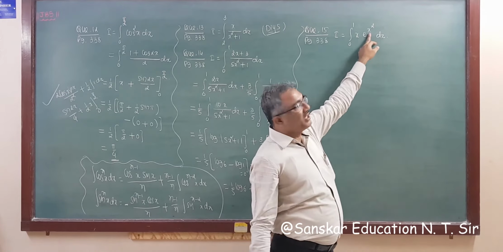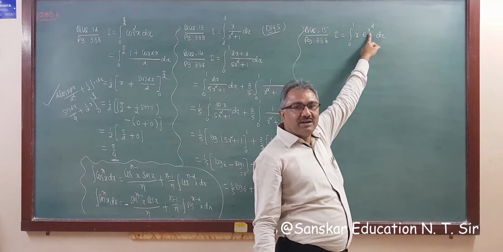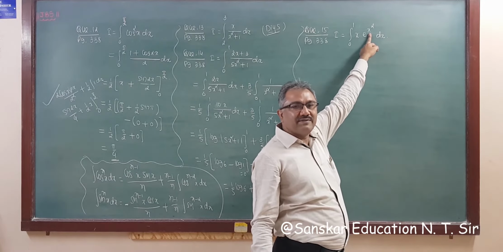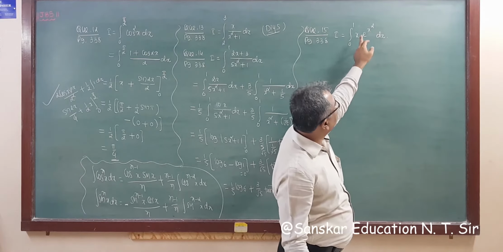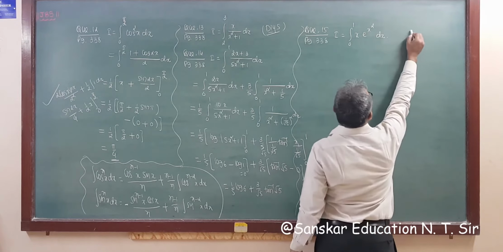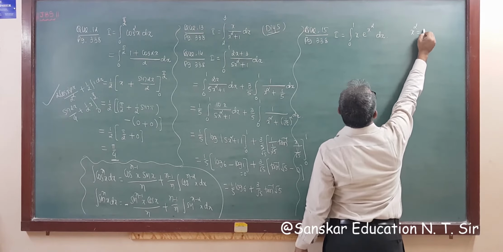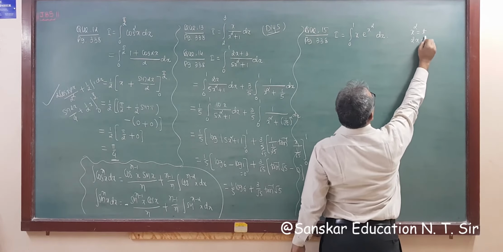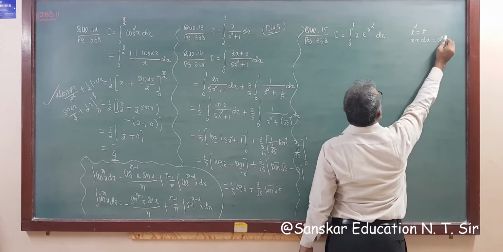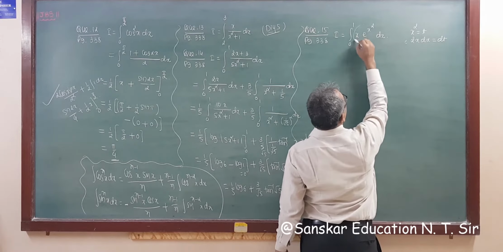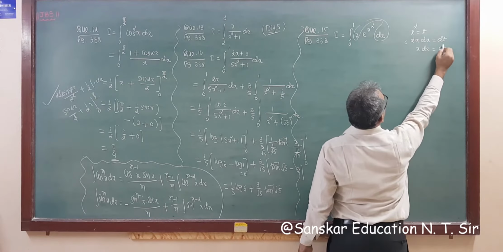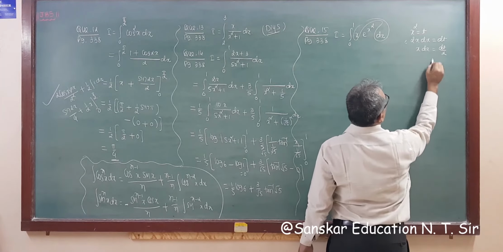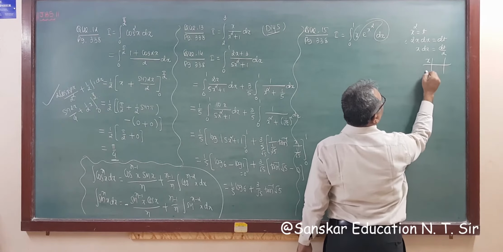because this is something new, e raised to x square. So if we assume x square, then the derivative of x square is twice x. Here is twice x. So assuming x square is equal to t, the derivative of this is twice x dx is dt, but we have only x. This is x dx. So we get x dx is dt by 2, and we have to change the limit from x to t.